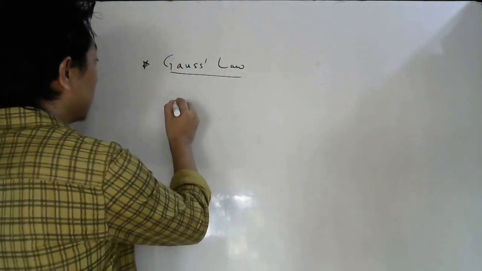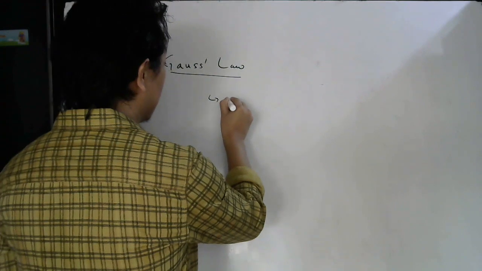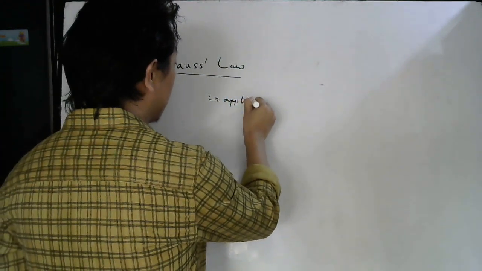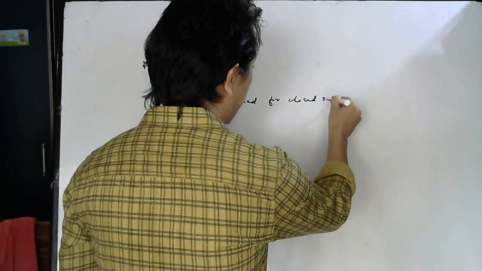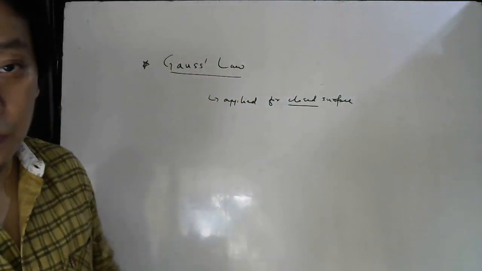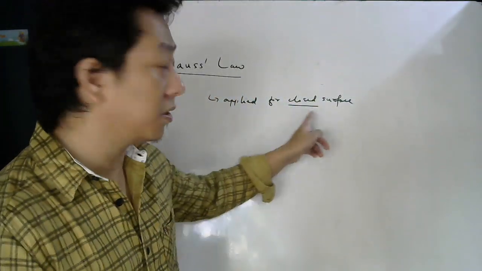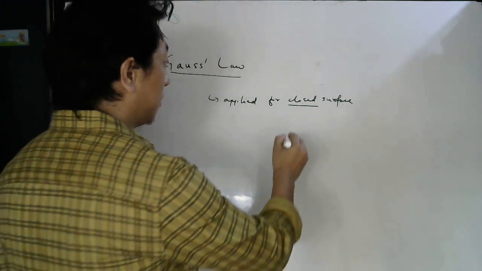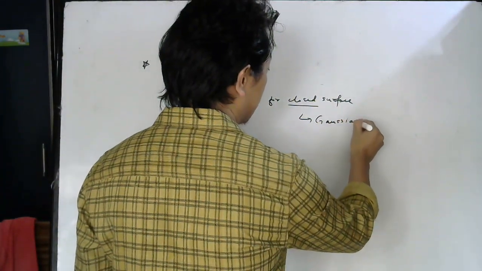So the statement of Gauss law says, first try to remember, Gauss law is only applied for closed surfaces. So whenever you want to apply Gauss law, first you have to make a closed surface, and that closed surface is what we call Gaussian surface.